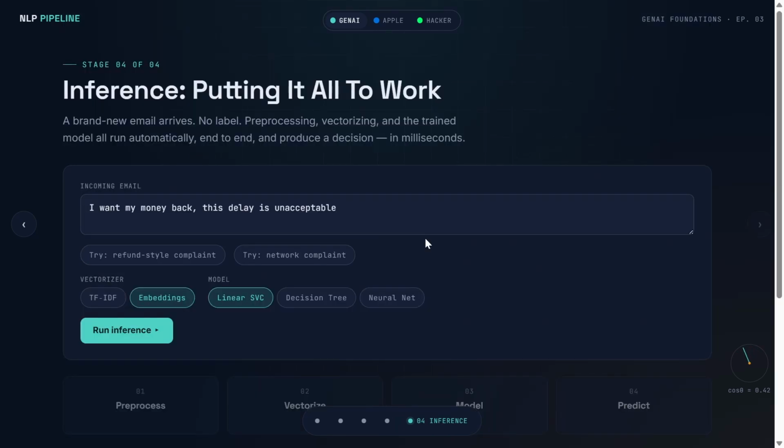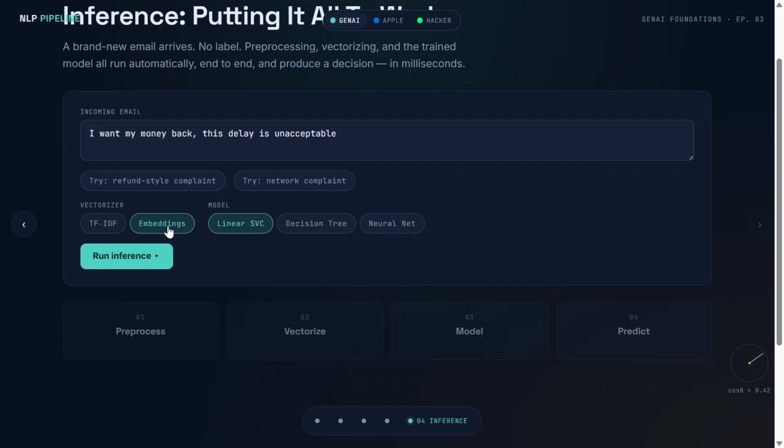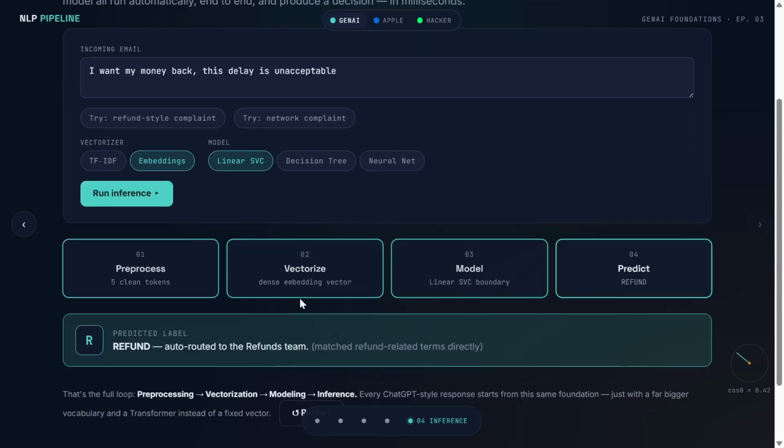So putting it all together, the inference stage: "I want my money back. This delay is unacceptable." Here we are using vectorizer embedding and model linear SVC. We'll see what happens. It starts the pre-processing, converts it by vectorization into numbers, and the model applies a neat boundary. And finally it is predicted as a refund.